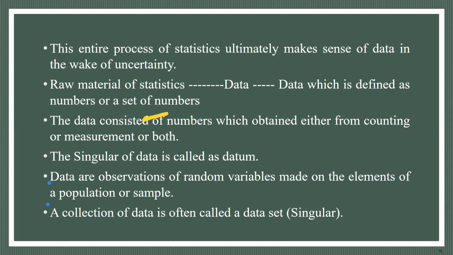On data, statistical tools and techniques apply, and data is defined as a number or a set of numbers, and these numbers are a permutation and combination of 0 to 9. Data consists of numbers obtained either from counting or measurement or both.